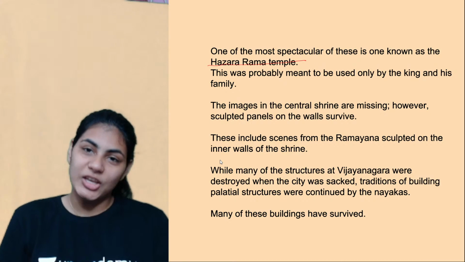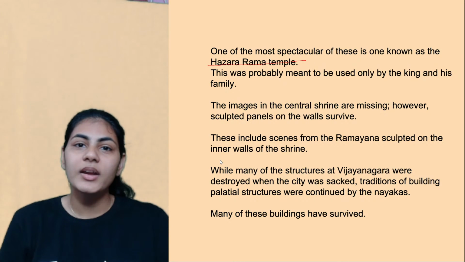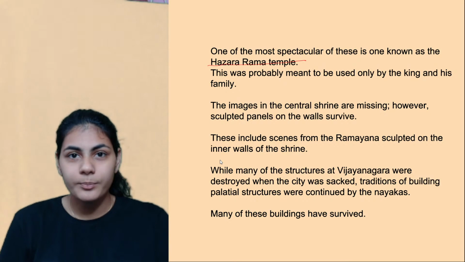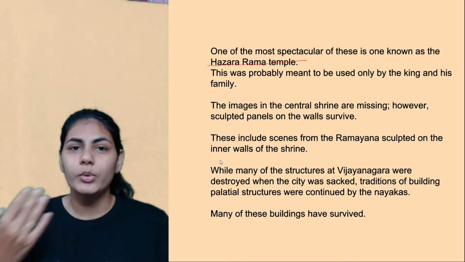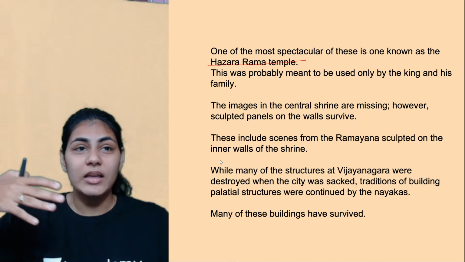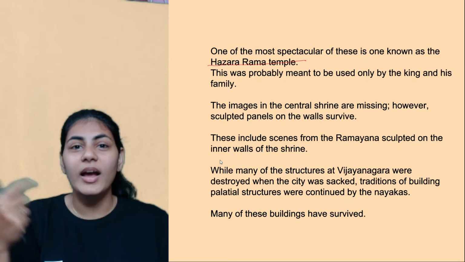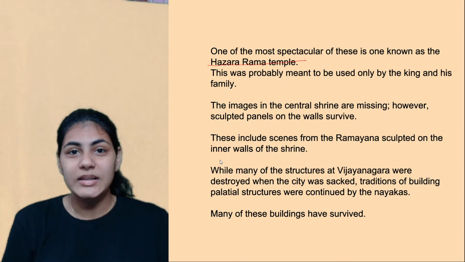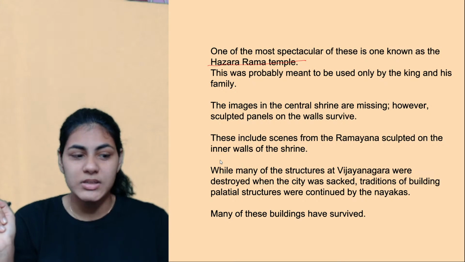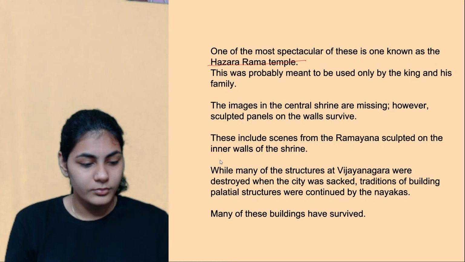Vijayanagara, when it started out, it started in Karnataka, but later on it spread to other states as well, right? It spread to Tamil Nadu, Kerala, Andhra Pradesh, Telangana, even present day Goa, a little bit of Maharashtra and a little bit of Orissa as well. That is how huge the territory was. But when it started out, it started in Karnataka. Yes, Amita?